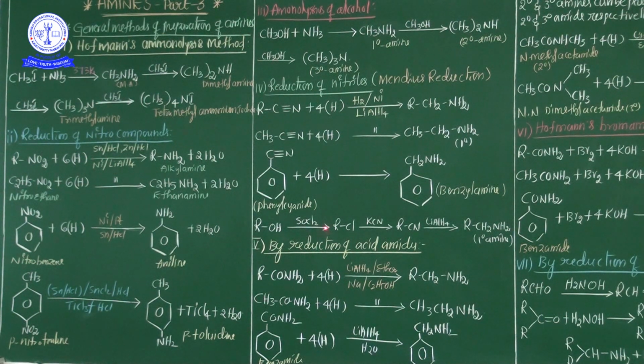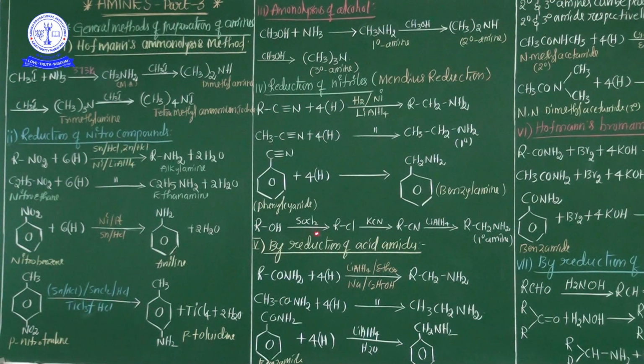Alcohol treated with thionyl chloride, alkyl halides are obtained. This alkyl halide again treated with potassium cyanide, and alkyl cyanides or alkyl nitriles are obtained. This alkyl nitrile again treated with the reducing agent lithium aluminum hydride. Finally 1 degree amines are also liberated. My dear students, here alcohol is also used to give 1 degree amine through this process.